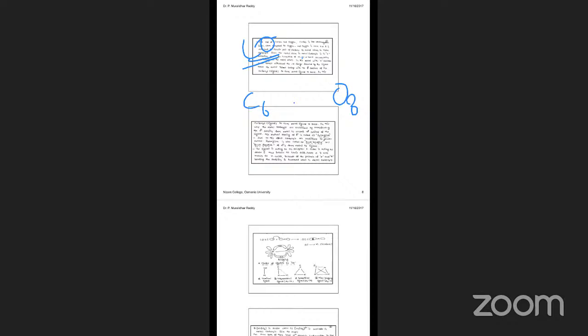So what is the electron configuration? Carbon is 1s2, 2s2, 2p2. Oxygen is 1s2, 2s2, 2p4.